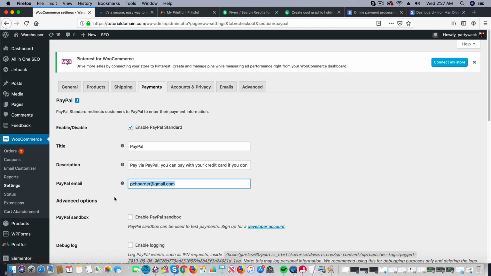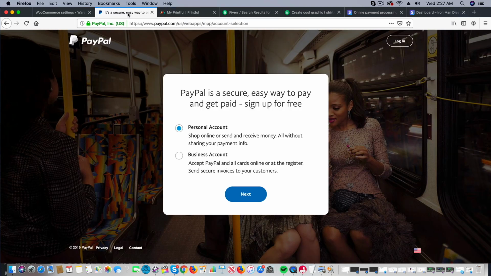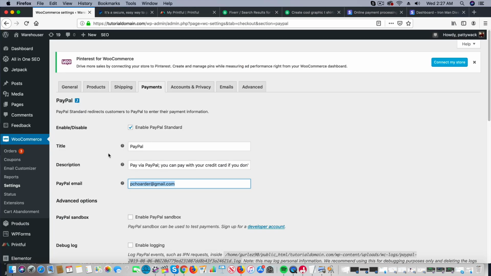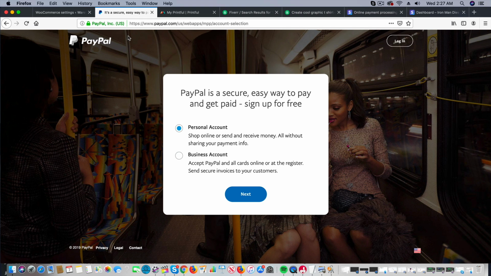Now, when someone buys something, your money is going to go into your PayPal account, and Printful is going to charge you. So basically, you get the money, and then they charge you the difference, so you keep the difference. That's how it's going to work. Now, I'm going to talk about adding a payment method in just a bit on Printful, but I'm just going to show you the payment gateways that you should be using. So again, PayPal, the most popular one: make a personal account, and then in your payment settings right here, enable PayPal settings and put your PayPal email right there. I'm not going to guide you through exactly how to set up a personal account. Just follow the steps. It's pretty self-explanatory.